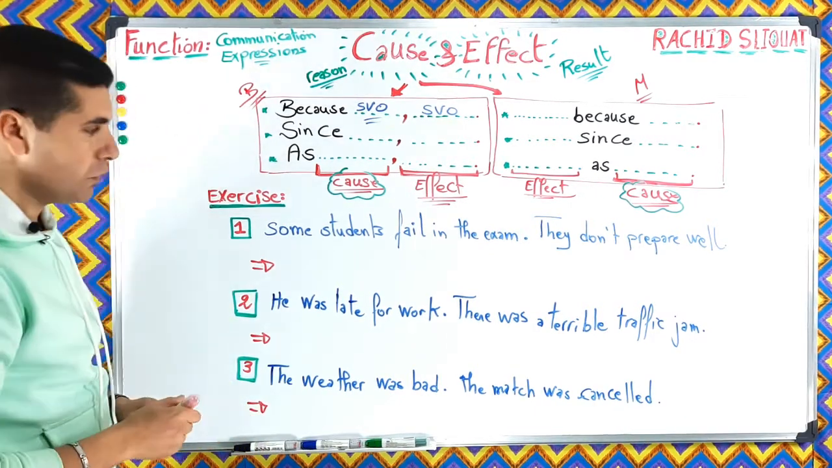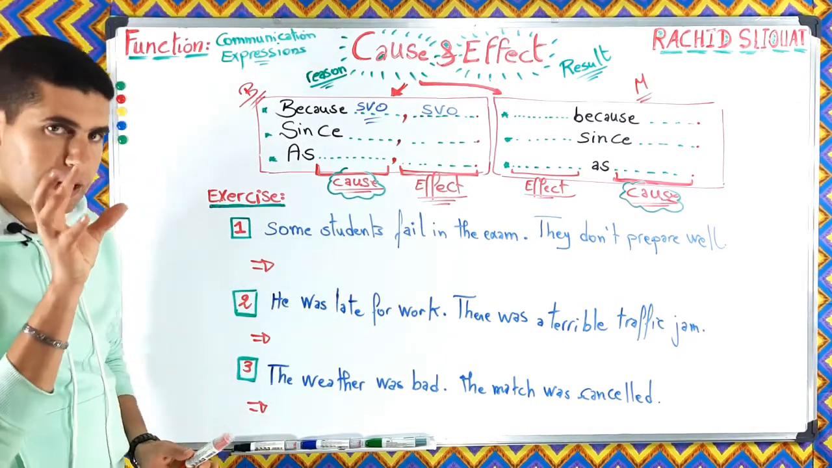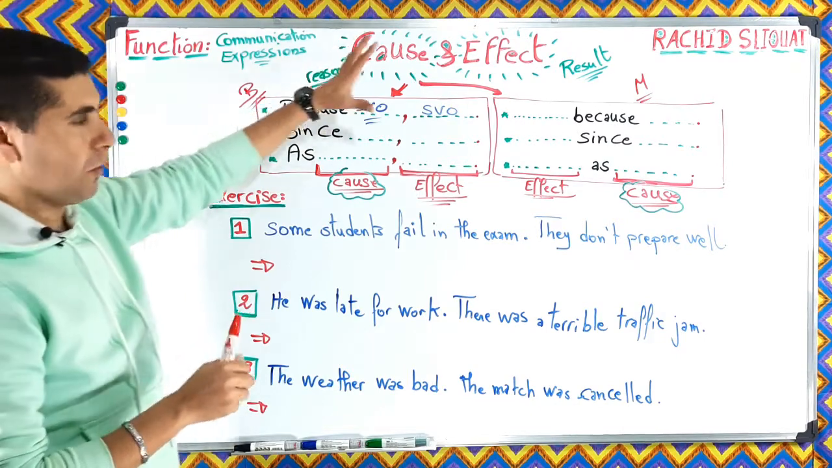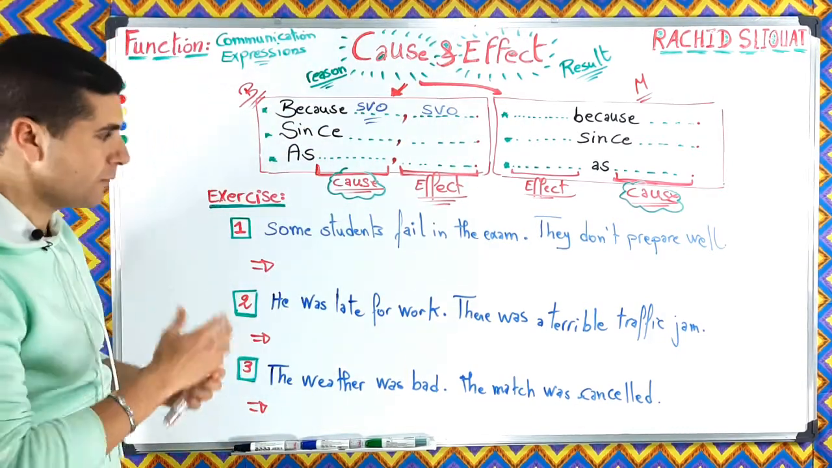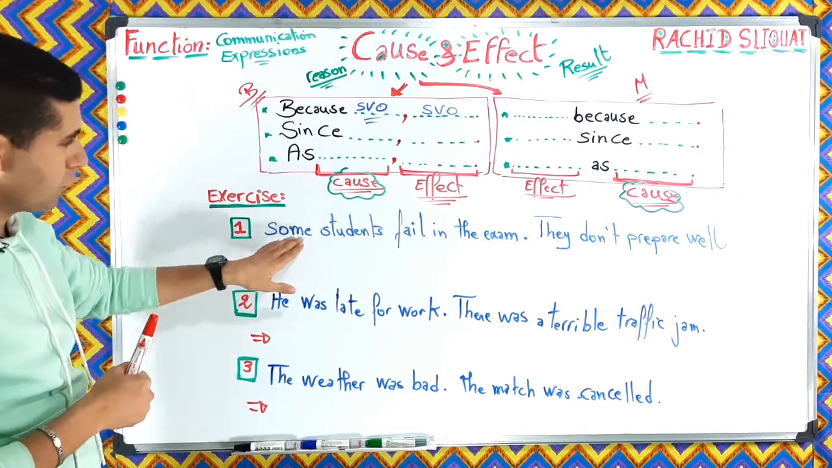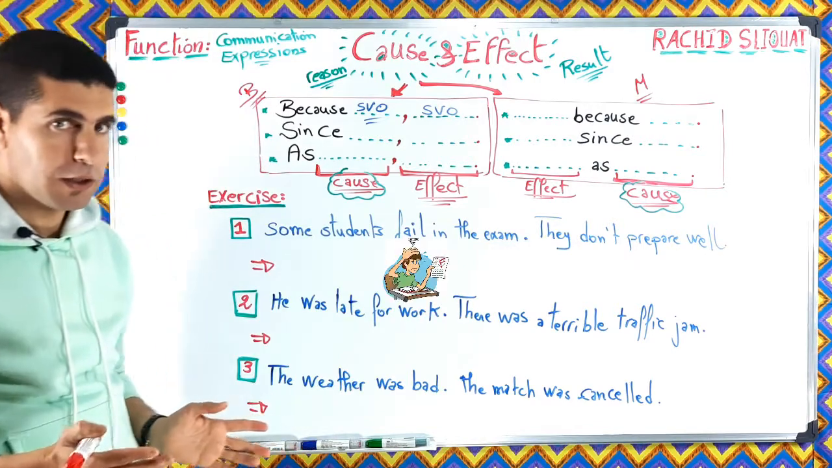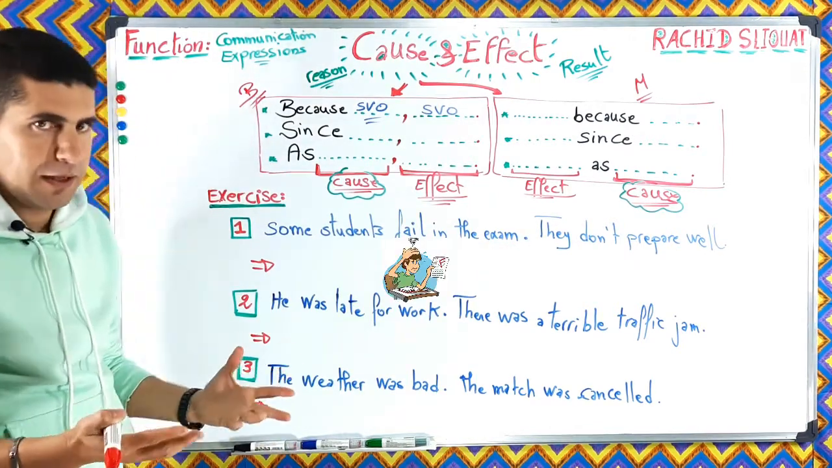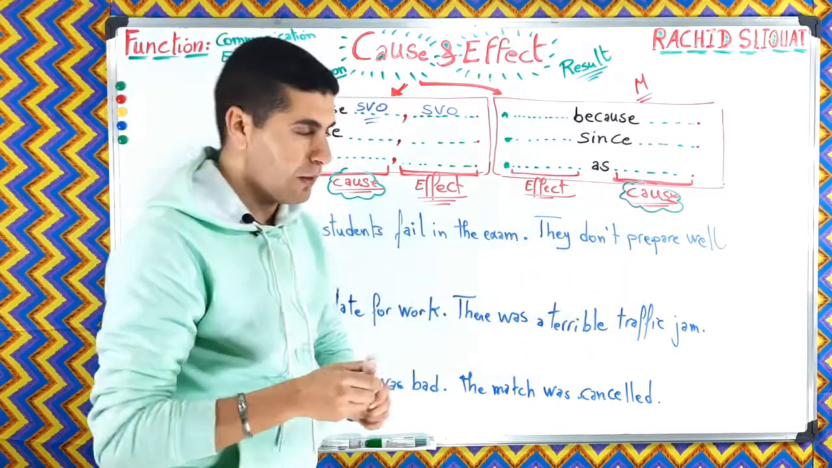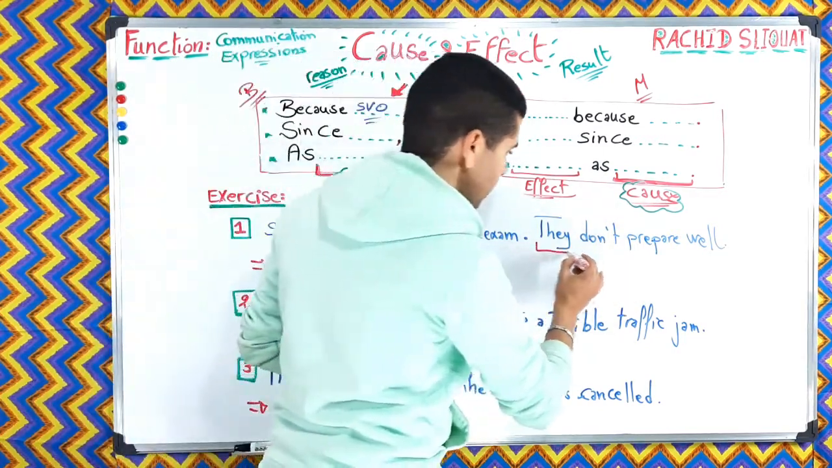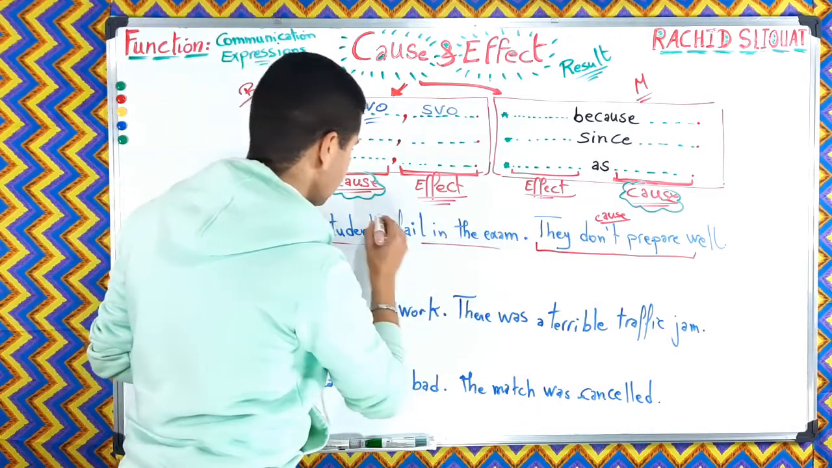All right, now the first thing you have to do in this exercise is what? Very simply, to identify where the cause is and where the effect or the result is. Let's start with number one. Some students fail in the exam, they don't prepare well. So here, why do they fail in the exam? Very simply, they don't prepare well. So they don't prepare well is the cause. So this one is the effect, okay?